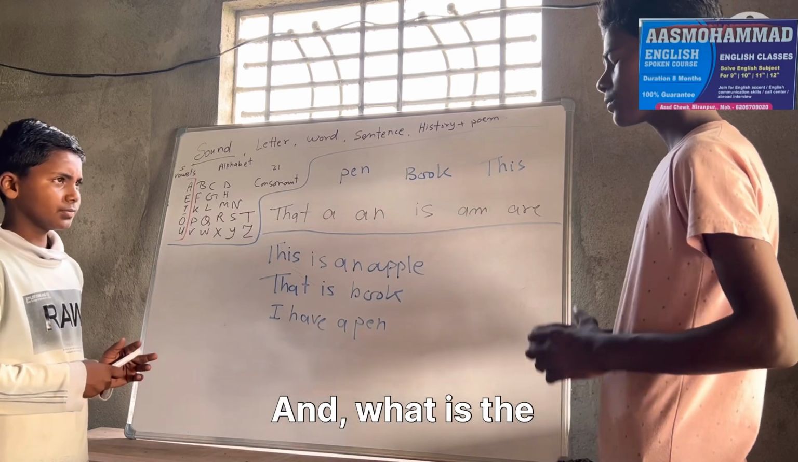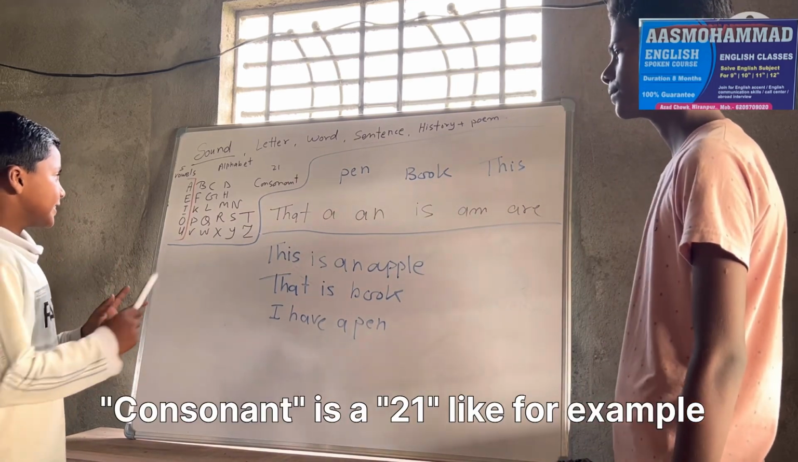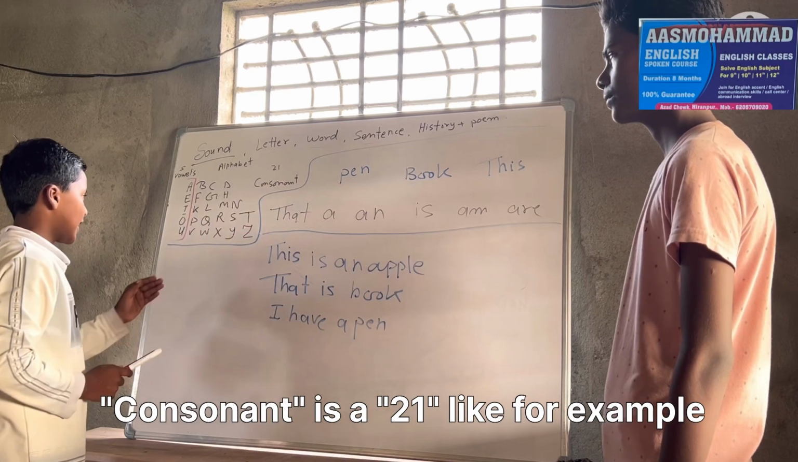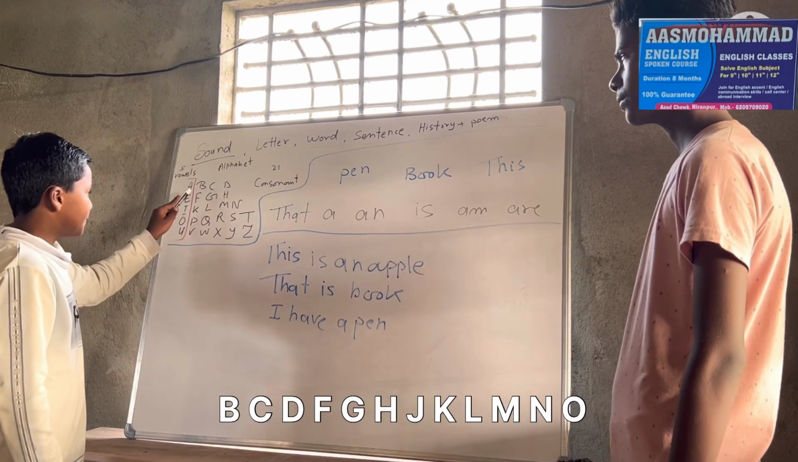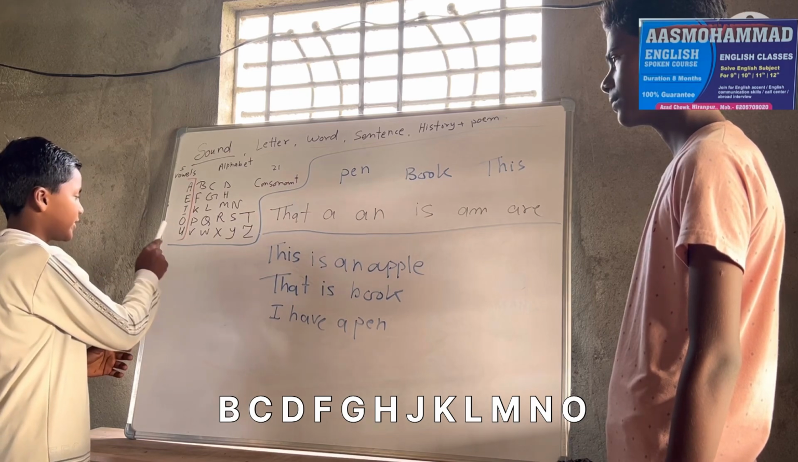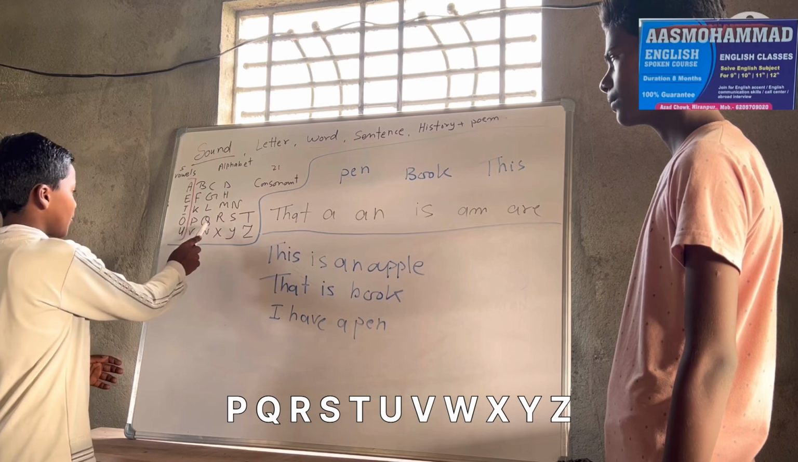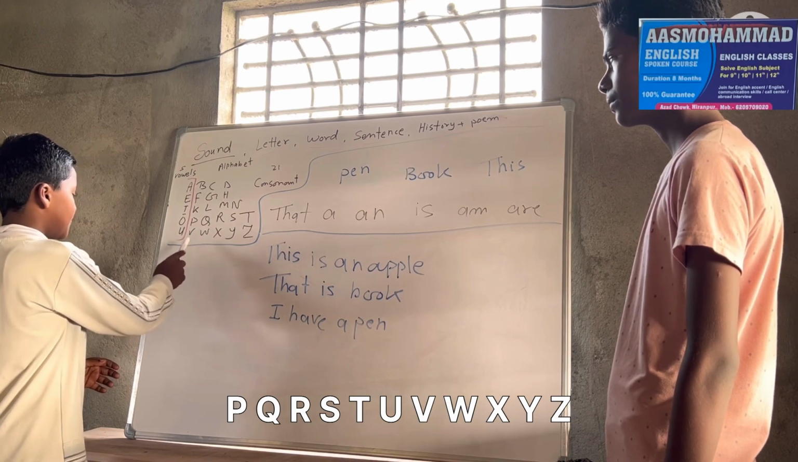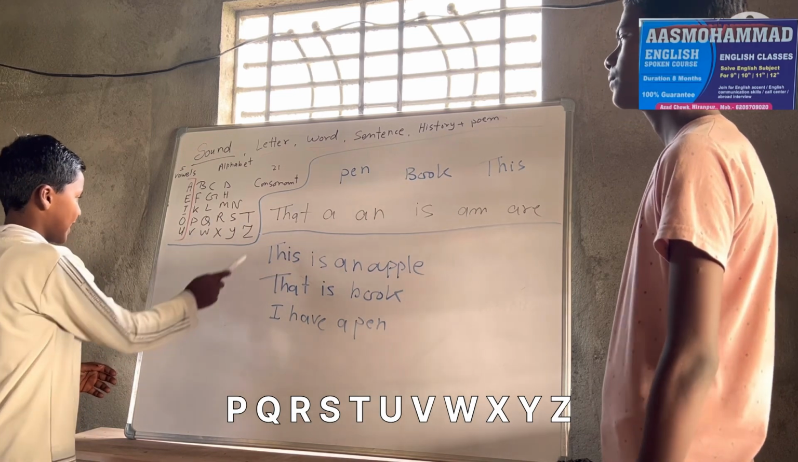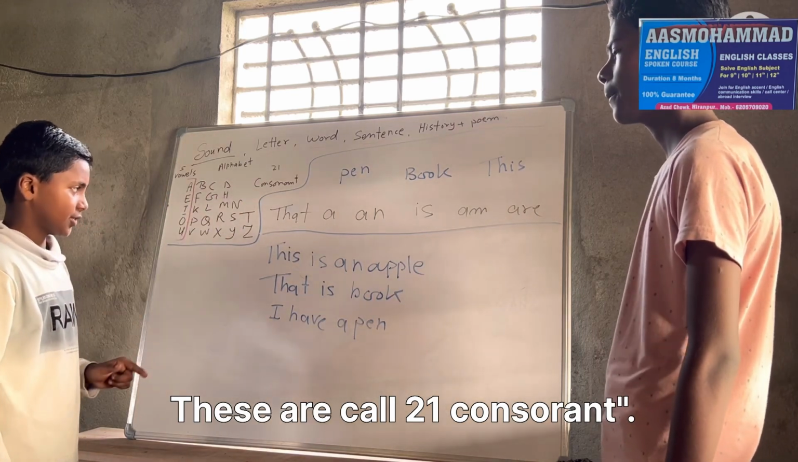And what are the consonants? Consonants are actually twenty-one. Like for example, B, C, D, F, G, H, J, K, L, M, N, P, Q, R, S, T, V, W, X, Y, Z. These are called 21 consonants.